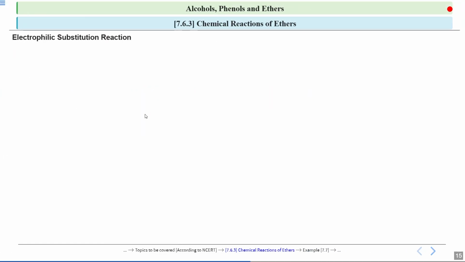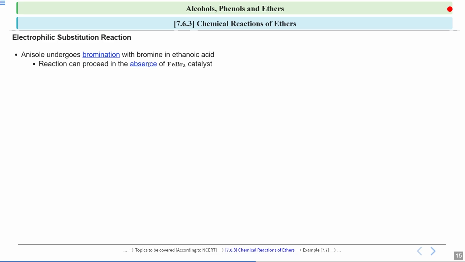Now we will see some electrophilic substitution reactions. The first reaction we will see is of anisole. It undergoes bromination with bromine in ethanoic acid. So we are taking bromine over here and we are taking the solvent as ethanoic acid. So what will happen in this reaction? Now this reaction can proceed in the absence of FeBr3 catalyst.